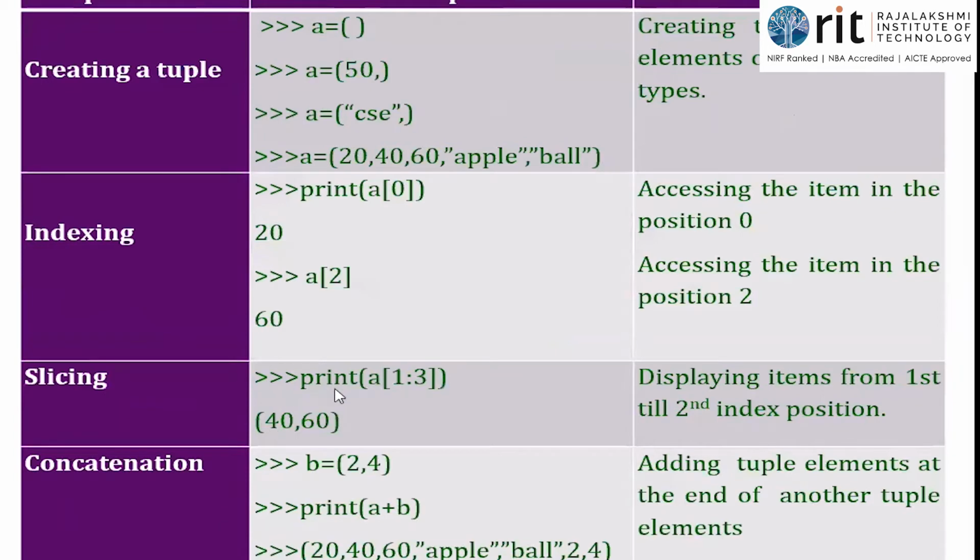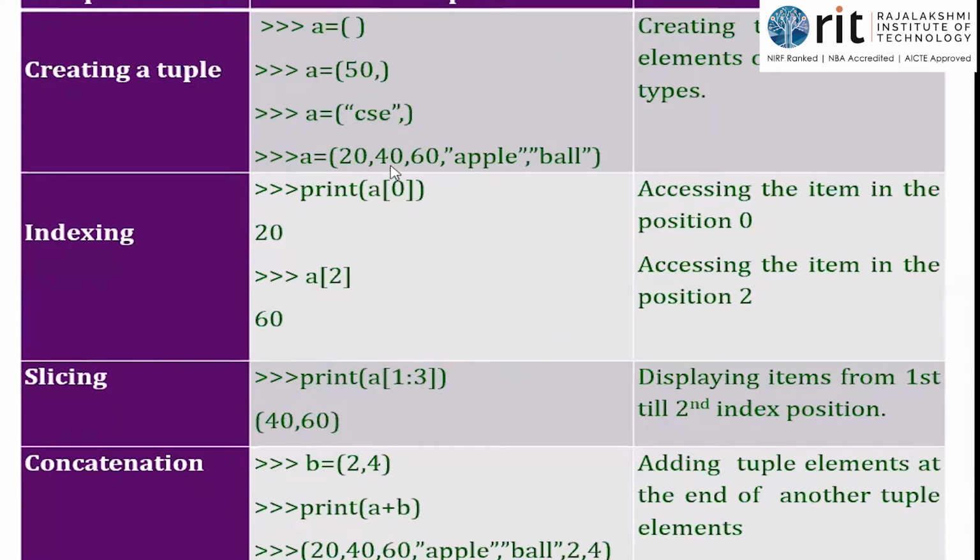Srinidhi, look at the statement print of A of 1:3. What is 1:3? This is the starting criteria and this one is the stopping point. So the starting index is 1 and the stopping index is this one, but I should not include it. I should stop with the index before this. So I should stop at index 2. Start with index 1 and stop at index 2.